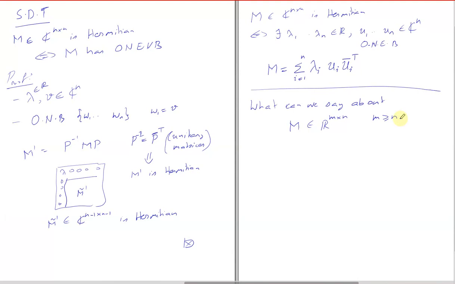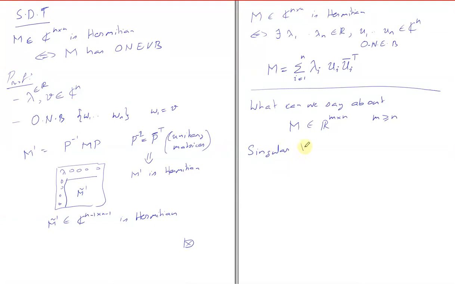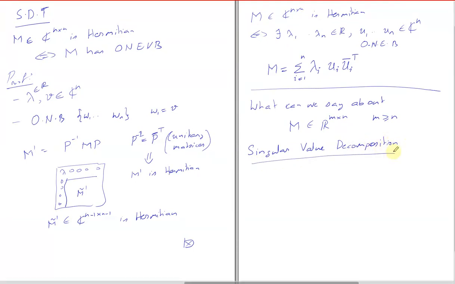Apparently you can have something similar to a spectral decomposition for them. It's called singular value decomposition. So let's try to see what it is.